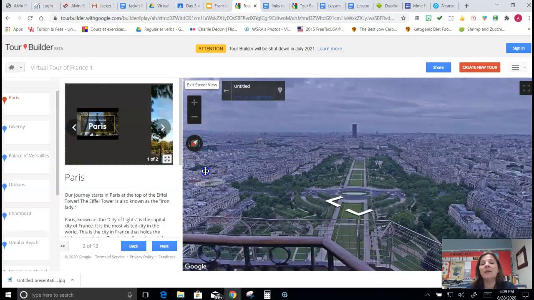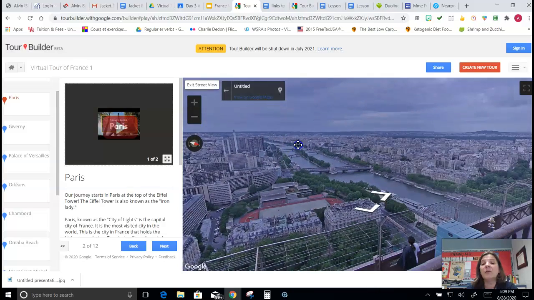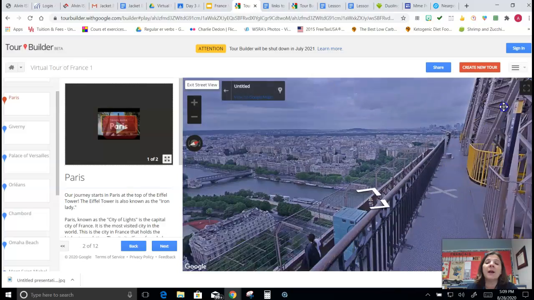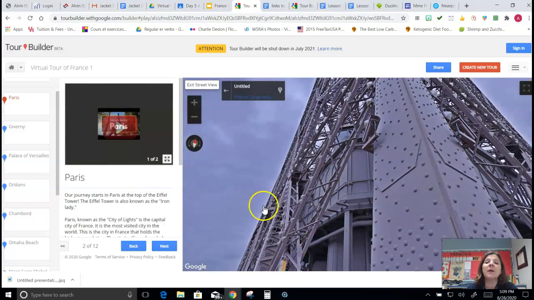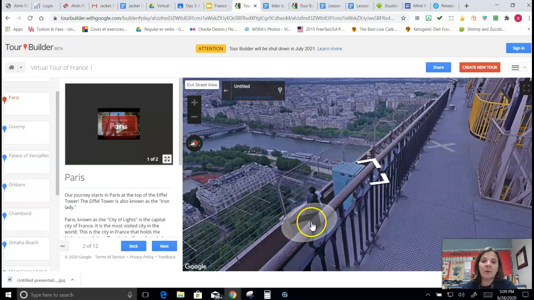Remember the picture that I had in the Nearpod? Well, this is kind of like the same one, and it's taken, I think, from the Eiffel Tower, because there's part of the Eiffel Tower there. But it's not taken from the very top, because if it was, you could see out, but it would be very high. So you're not at the very top here.